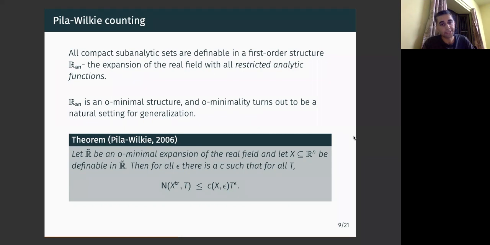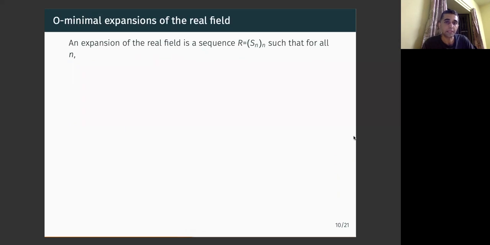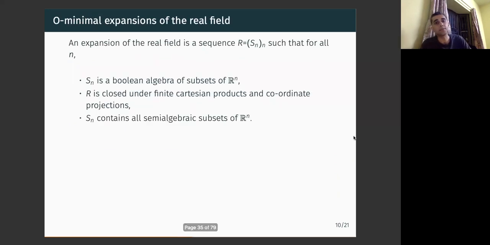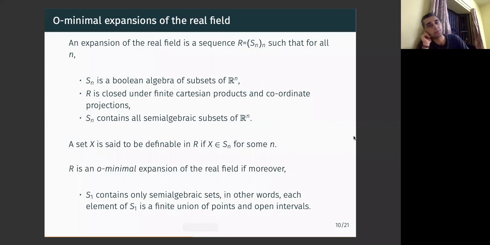All right, and so I want to discuss part of the proof of this theorem. I have this slide where I define an o-minimal expansion of the real field, but looking at the audience it is perhaps not necessary. But for people who have never seen such a thing, let me just say a few words. We are looking at the class of sets which I have already called definable in an o-minimal expansion of the real field.